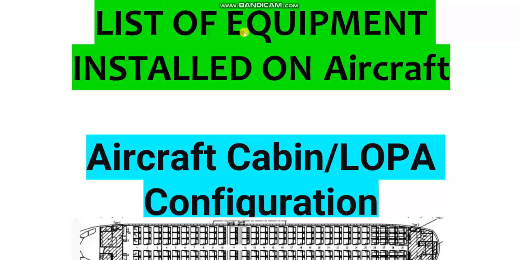The list of equipment installed in aircraft. There is a list. Here, aircraft cabin LOPA to report. See the configuration, how many seats, classes, first class or all tourist class, and so on. This is short notes about the aircraft specification which you need in any dry lease, wet lease, buy, sell.